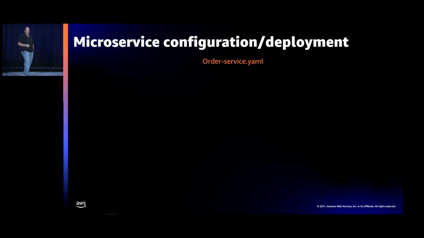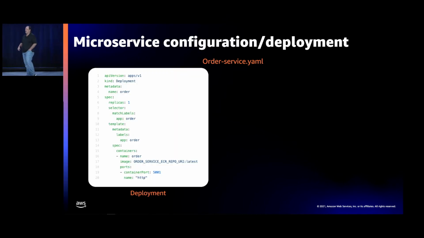Now, if we look inside one of those microservice YAMLs that's being run by the build spec, we're in the classic universe of Kubernetes. This would have nothing to do with the reference architecture. Now we're just down to using the tools and mechanisms that Kubernetes gives us to describe and deploy services.